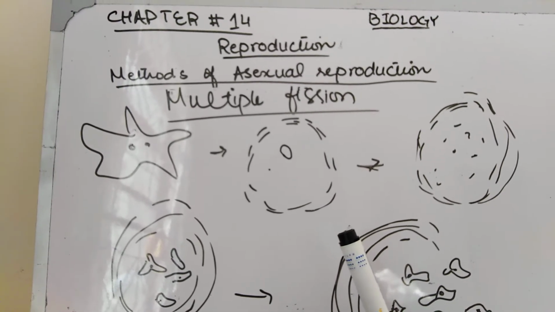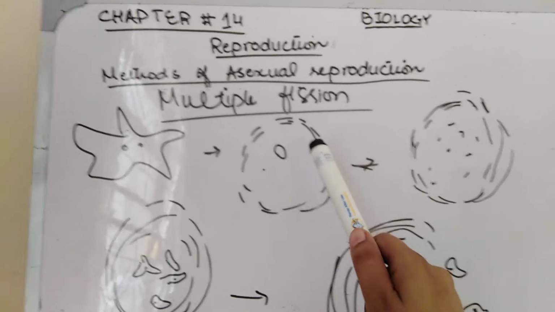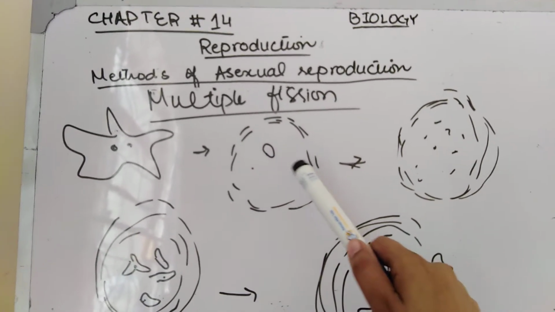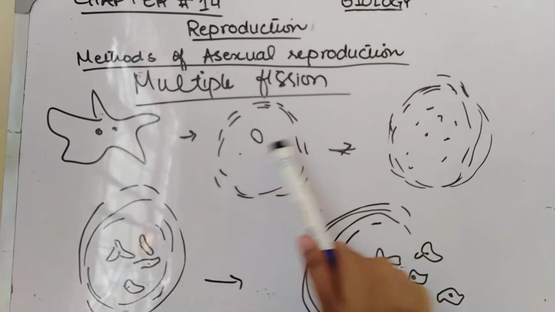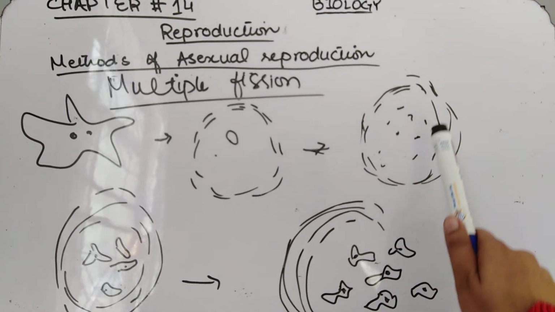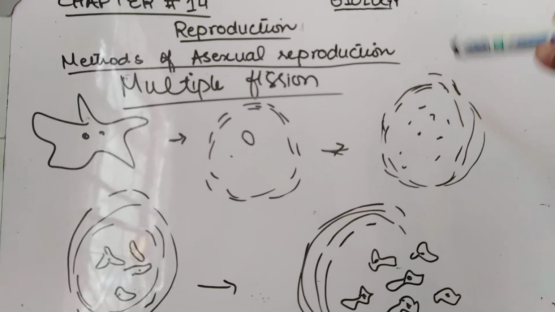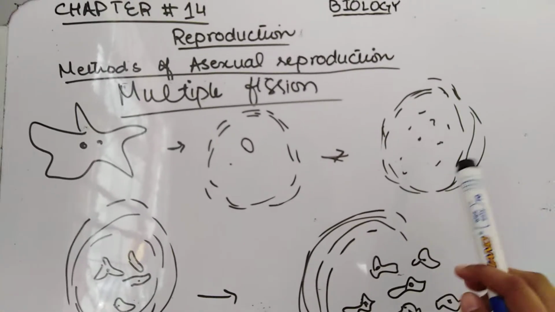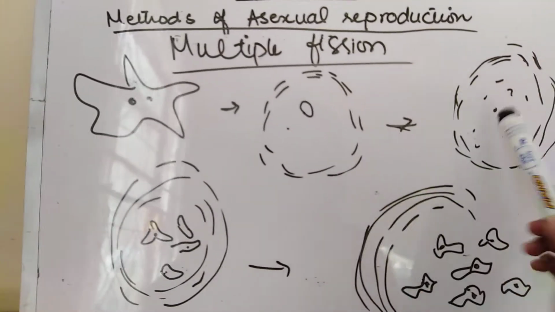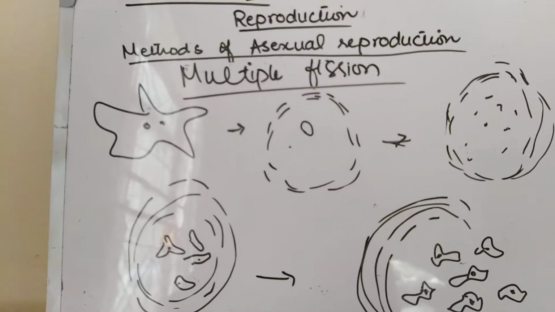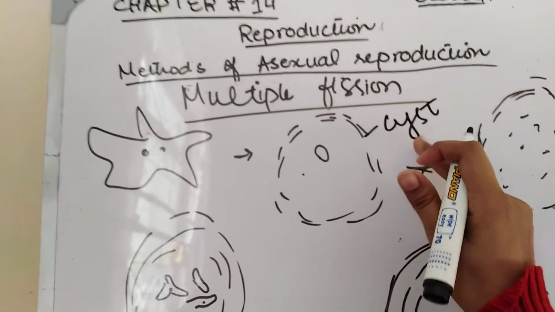When favorable conditions return, the nucleus of the parent divides into many nuclei by repeated division. It may form a cyst around it, but reproduction cannot be stopped. It continues to divide its nucleus. You may see in the diagram there are many nuclei present inside the cyst. This is followed by the division of cytoplasm into several parts. First of all the nuclei divide. I am going to label it. This is the cyst wall. It is the unfavorable condition.